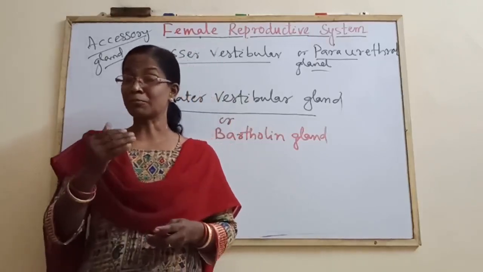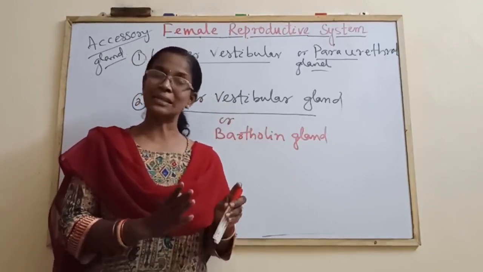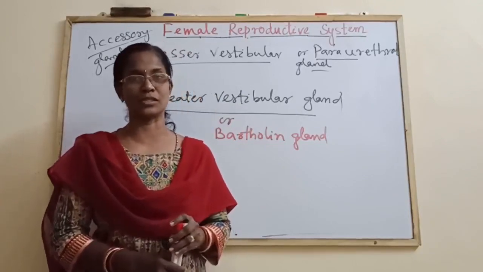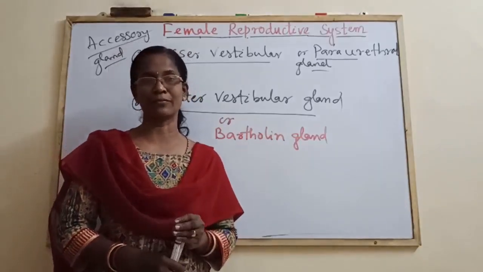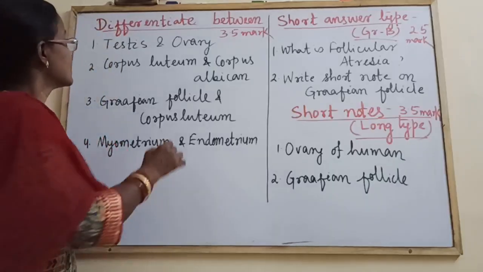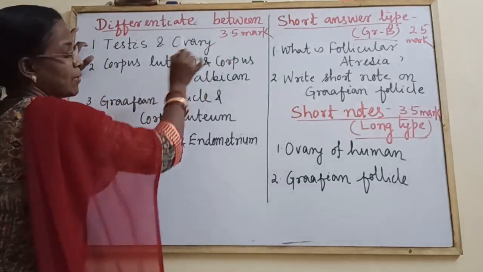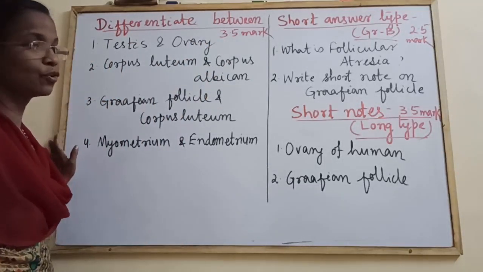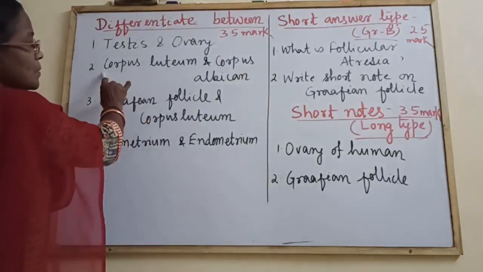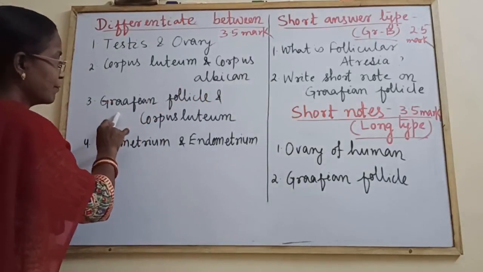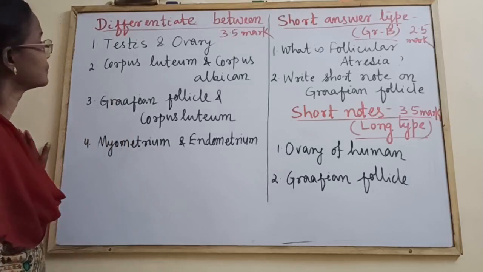And after this, you will see in the PDF there are homologies between the male and female systems. Please remember those homologies for objective questions. Then let us switch over to the important short answer type and differences. Reproductive systems. These are the differentiation type of questions which carry 3.5 marks, and a minimum of 4 points of difference are to be written. First one, testis and ovary; corpus luteum and corpus albicans; Graafian follicle and corpus luteum; myometrium and endometrium.